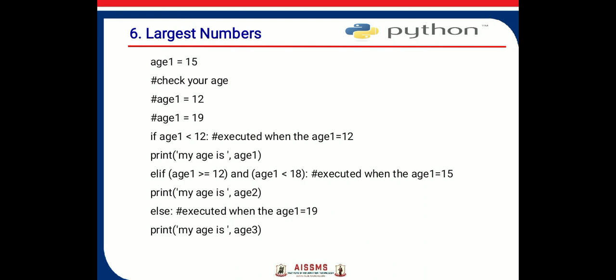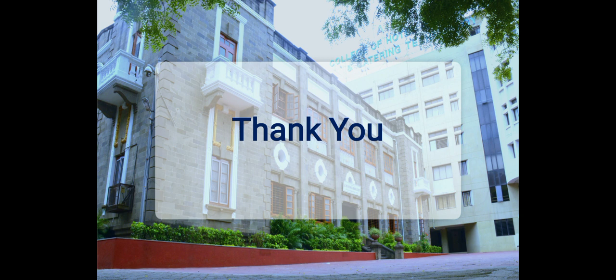If age 1 is greater than or equal to 12 and less than 18, then print my age is 2. Else, when the age is 19, print my age is greater than or equal to 19. So this is the example of if-elif-else.